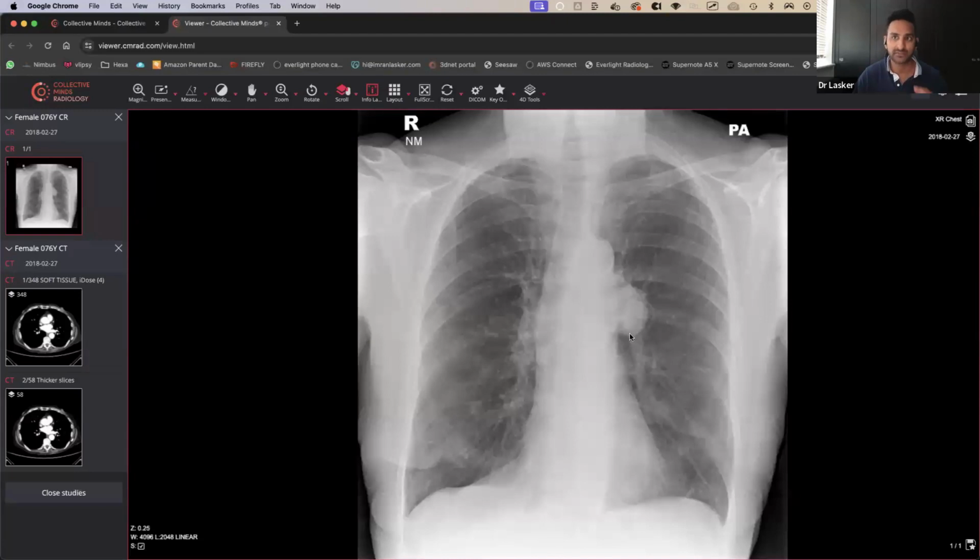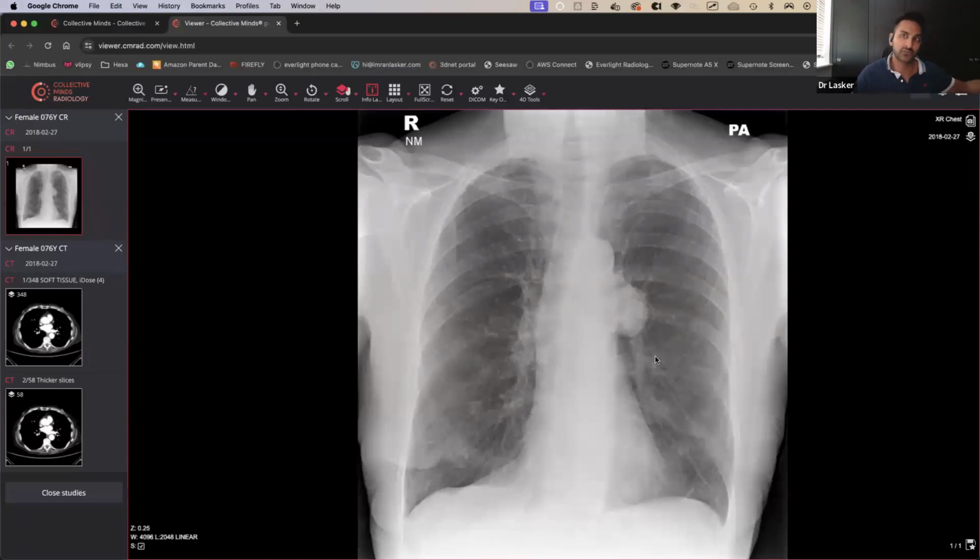If any of you guys are doing exams or anything like that, then that is definitely the way to describe it. And if I was doing an exam, I would say something like this: as an adult PA chest film, we can see that there's a round opacity located at the left hilum, it is well defined, doesn't have any spiculated regions. The surrounding lung parenchyma looks okay. No splaying of the ribs, doesn't look like it's uniform with the hilar region. The hilar region looks okay. So I'd probably put this in the region of the anterior mediastinum.